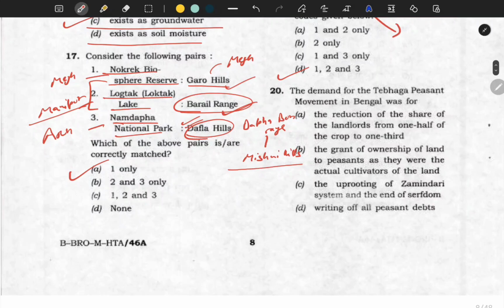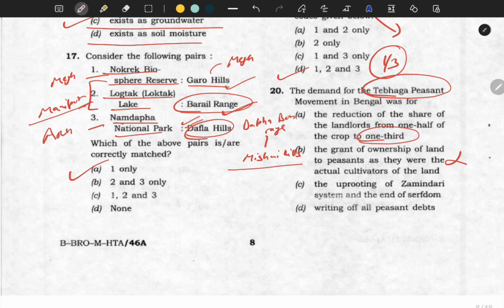Next is 20, the demand for the Tibhaga. So it's a Hindi word. Tibhaga means one-third. So we'll see the reduction of the share of the landlords from 1/2 of the crop to 1/3. C. So it might be the answer. We'll see the other options also. The grant of ownership of land to the peasants as they were the actual cultivators. So this can't have happened.